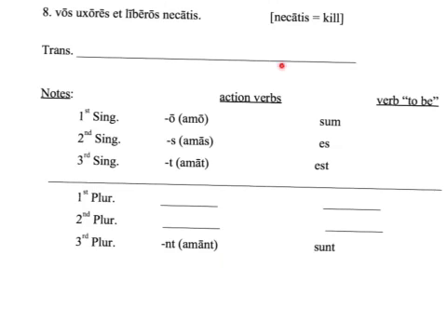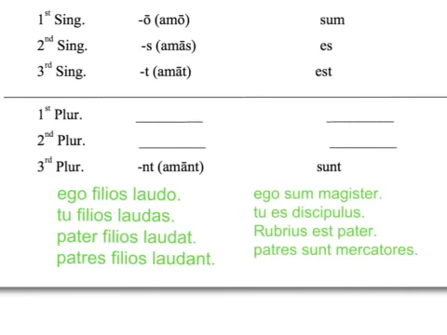Amo is our example of an action verb, and we'll notice that we've learned how to say 4 examples. Amo, I love. Amas, you love. Amat, he loves. And amant, they love. We also have a linking verb, the verb to be, and we've learned that ego sum would be I am, tu es is you are, and est is he, she, or it is, sunt is they.